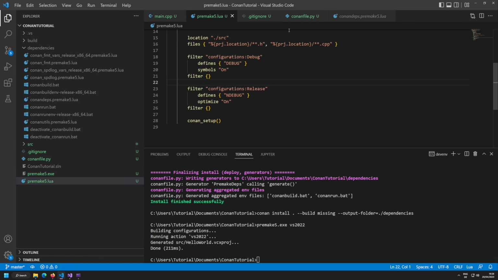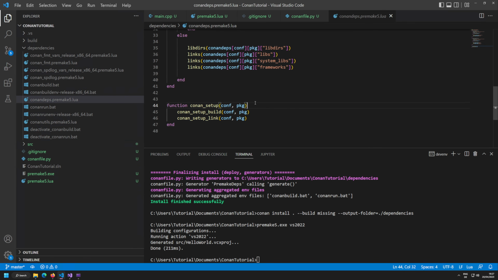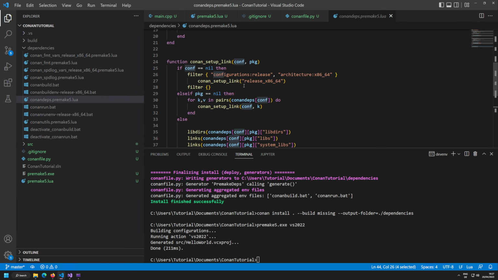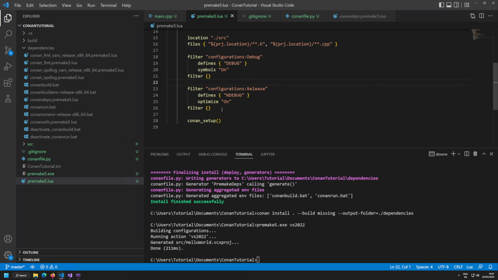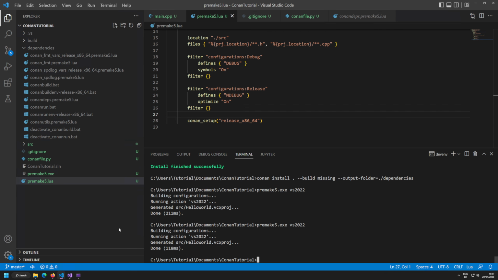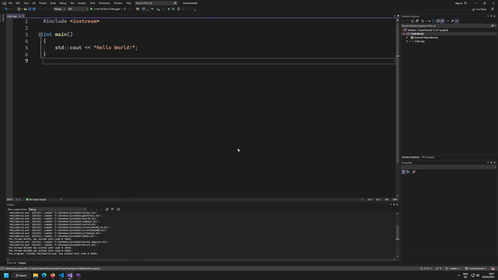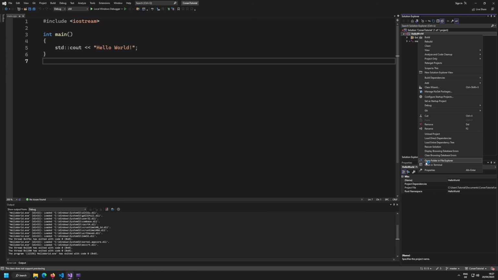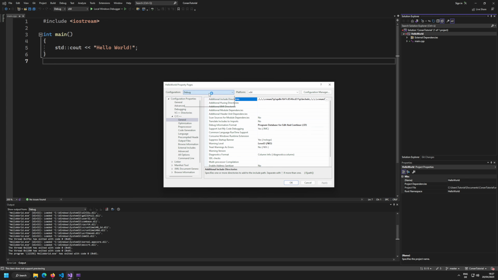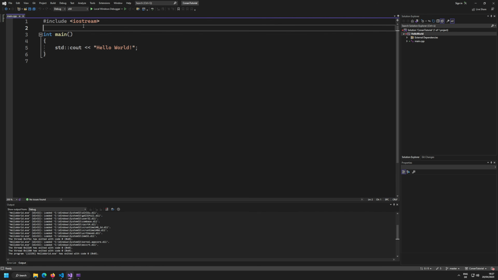Now, there are multiple ways of fixing that. The simplest way imaginable would be to just manually provide the configuration. You can do this by specifying release_x86_64. This is basically hard coding, saying always take the release configuration. If I redo my premake command and reload it in here, and go now to my properties, we should always have them. You can see, I'm on debug, they are already here. If I go to release, they are still here. If I go to all configurations, they are here. And now spdlog is available.